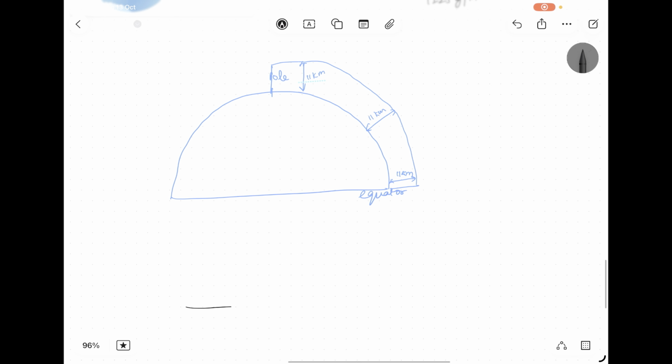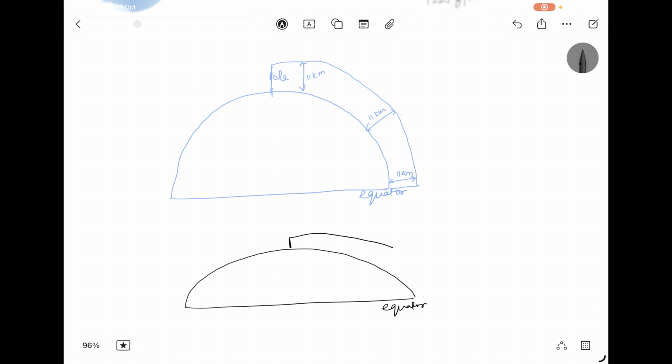Why? For example, this is the real earth. If I take this as the equator, please pardon me for the diagrams that I'm making. In real life, if this is the pole, this is how my troposphere looks. It is approximately 8 kilometers near the poles, and it goes up to 16 kilometers at the equator, and the average at maybe 45 degrees, you could say, is 11 kilometers, which has been taken as the value by the ISA. This is the ISA value.